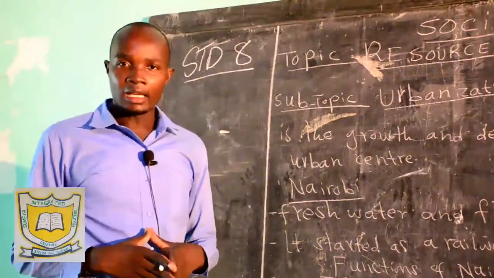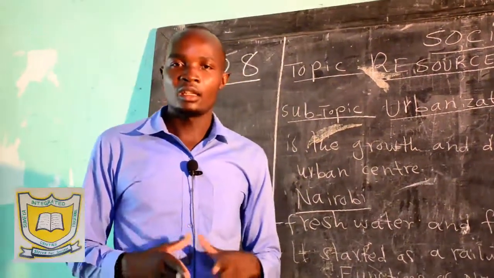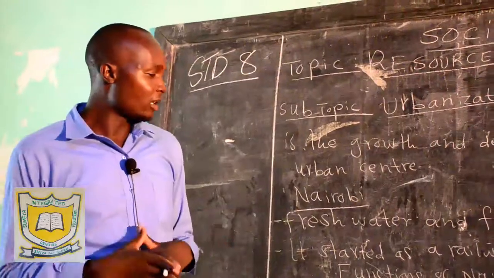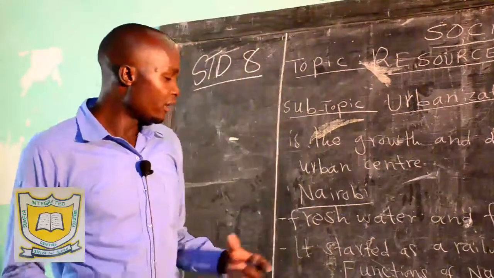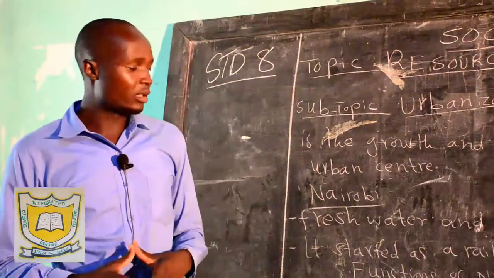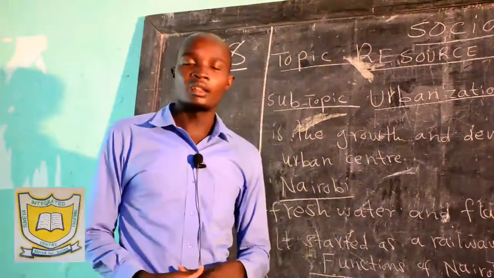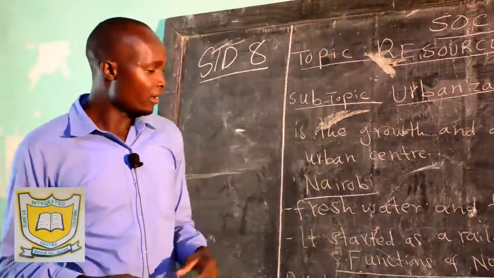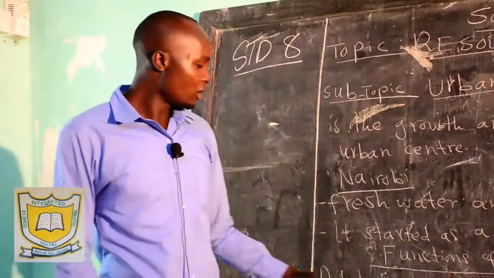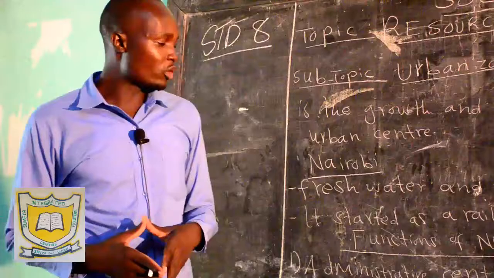Nairobi also has another function, that is a transport and communication center. Nairobi has major roads connecting to East Africa, then across Africa. Then you remember the standard gauge railway, the SGR, was built all the way from Nairobi to Mombasa. That is transport and communication. Then Jomo Kenyatta International Airport is also found in Nairobi. So those are forms of transport and communication when you talk about Nairobi.